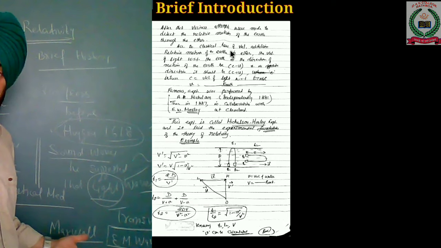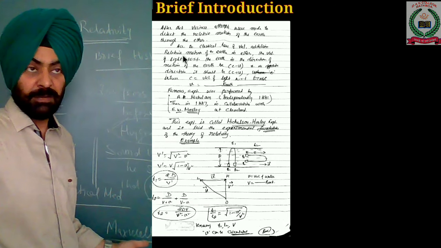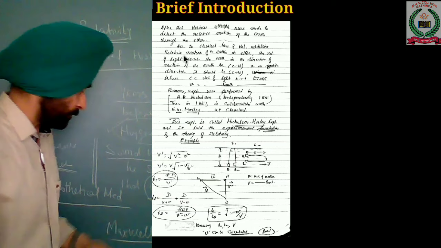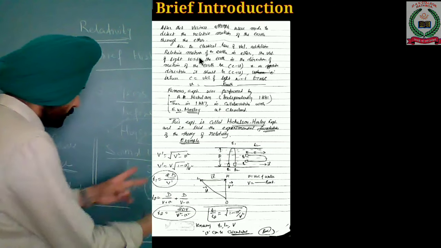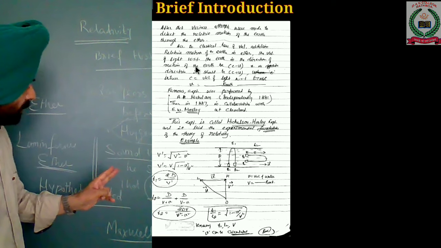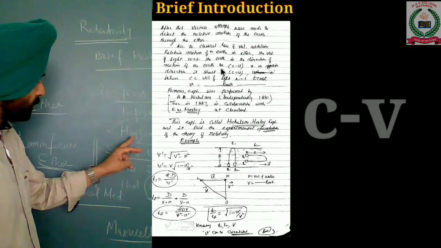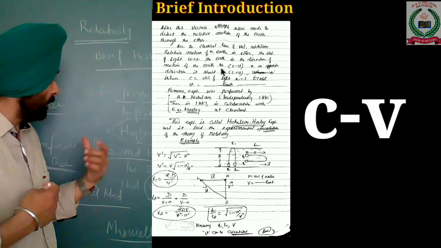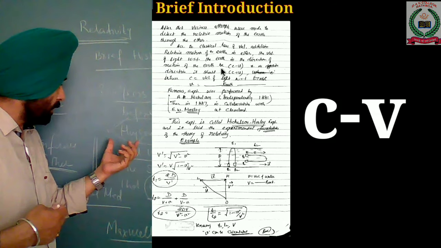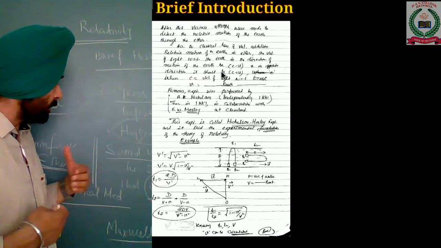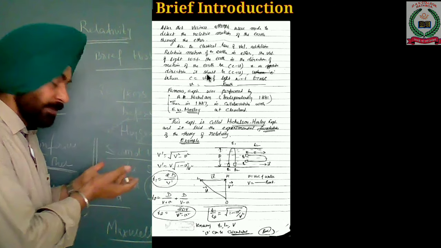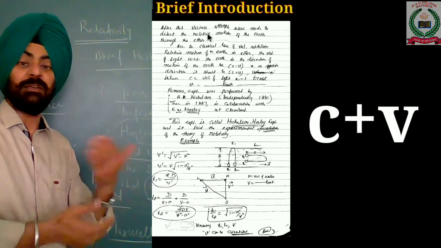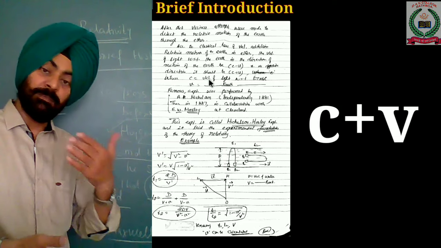According to the classical velocity addition formula, the velocity of light with respect to Earth in the direction of motion of Earth is c minus v, where c is the speed of light and v is the velocity of Earth with respect to ether. In the opposite direction, it should be c plus v according to the velocity addition formula.